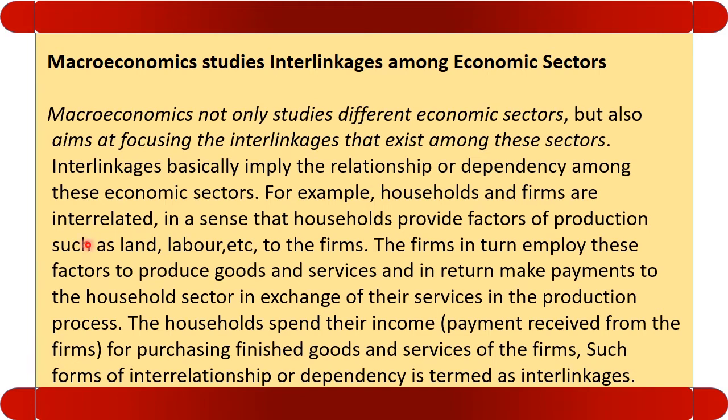Earlier also we have seen both household and the firms are interrelated. When I say interrelated, what does it mean? It means that the household provides factor services like land, labor, capital, etc. And in consideration of the factor services, the firm makes factor payment to these households for rendering factor services. Firm also provides goods and services to the household. Whatever goods the firm manufactures are provided to the household. Household purchases the goods and services and makes the payment.